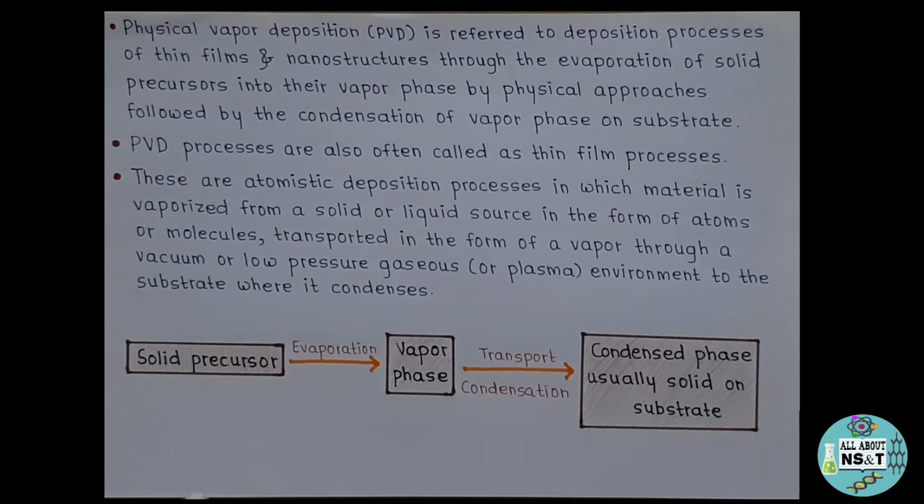As you can see in this block diagram, first our solid precursor, which is our source material, is evaporated with the help of physical means and converted into vapors, that is, the vapor phase. Later these vapors are transported to the substrate, where the condensation of these vapors takes place and the material gets deposited on the substrate, which is usually again the solid phase. Now, with the help of this block diagram, you must be clear with the basic principle of PVD.